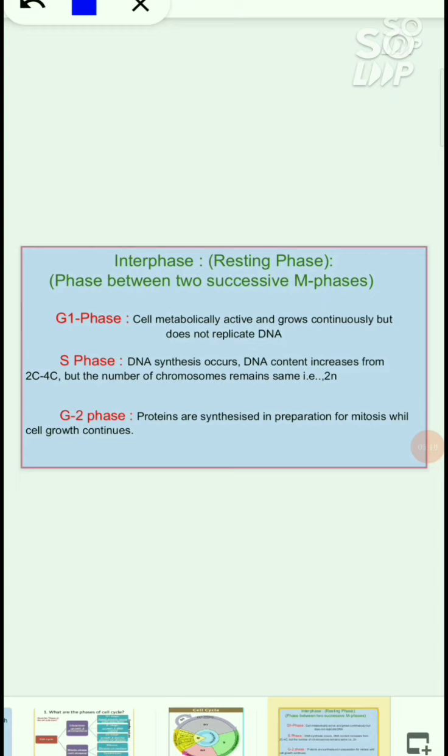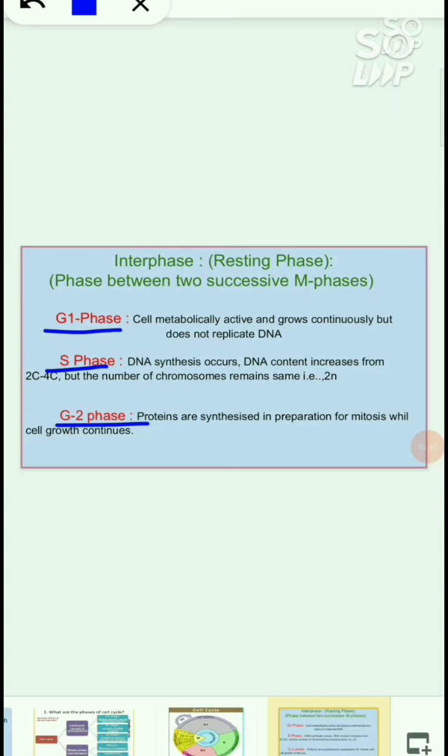And in interphase again we have G1, S, G2 phases. So let's discuss these phases. In G1 phase the cell is metabolically active and continuously grows but does not replicate its DNA, which means the cell is in living condition and continuously grows with the help of nutrients but does not replicate its DNA in G1 phase. Simply, in the G1 phase the growth of a cell takes place.